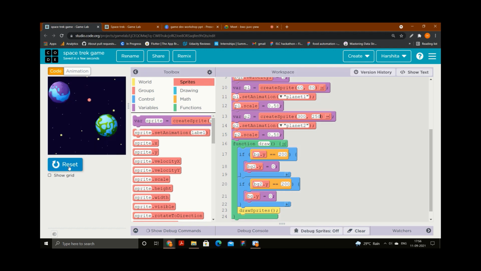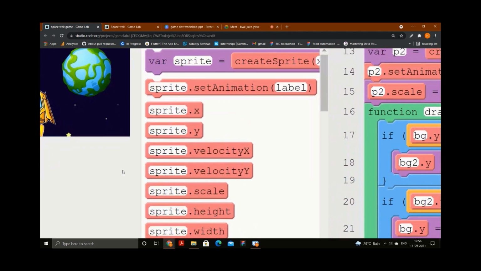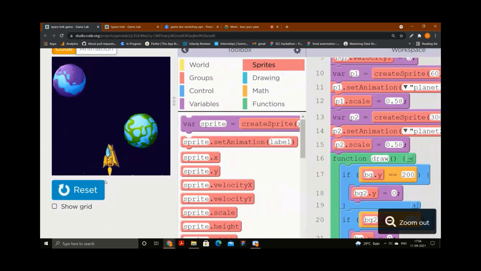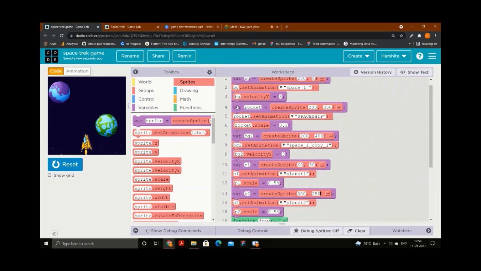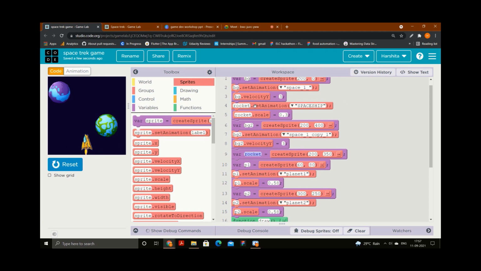Can you see the rocket is coming from below? If I zoom in, the rocket is coming behind one background. That's an issue. What I will do is keep this whole part below this background.